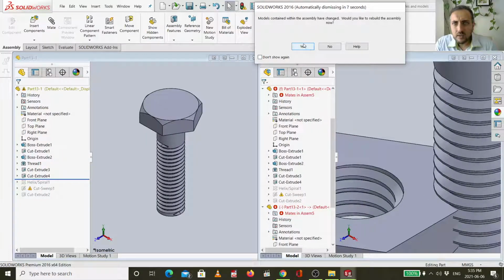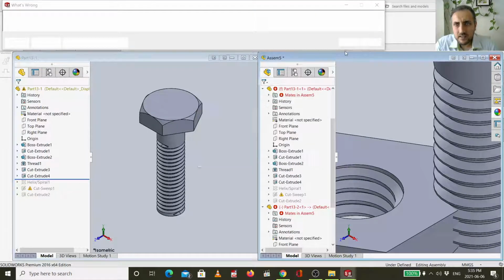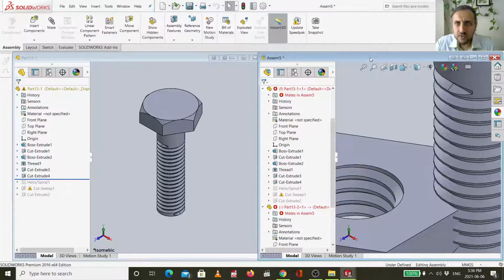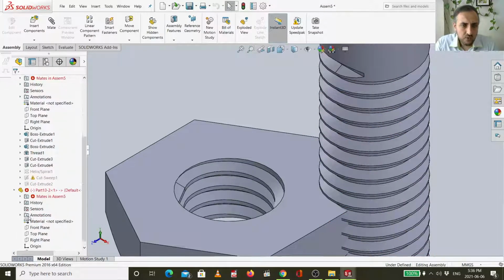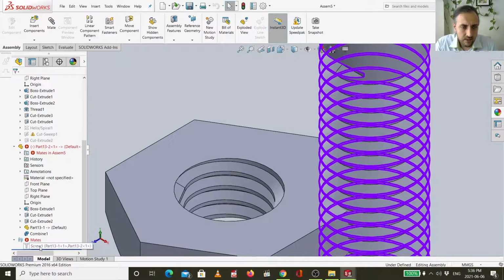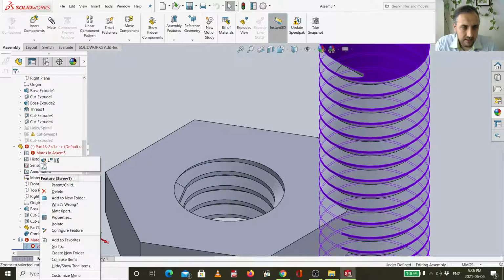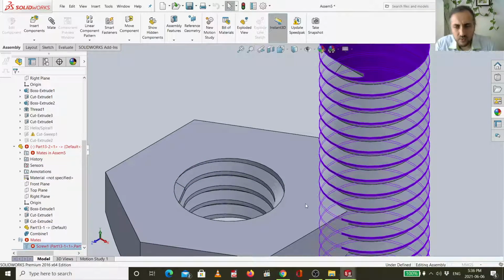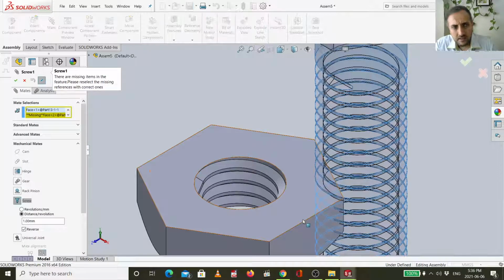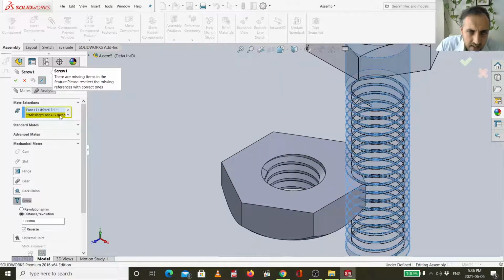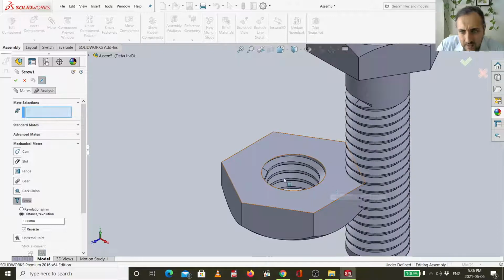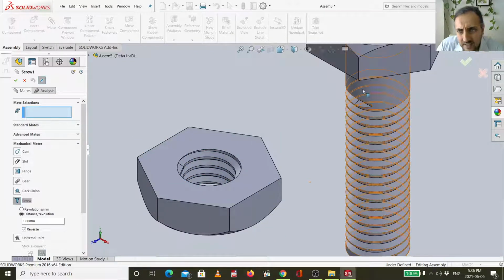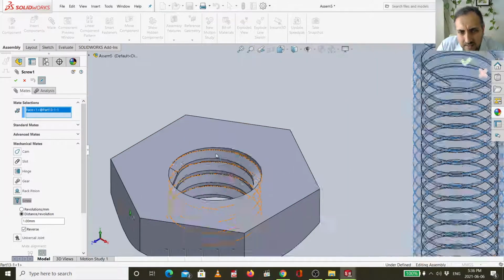Look, it has also another problem for rebuilding. It will give me some error because of the mate problem. We can also edit this one. So I can just go to this, right click, edit feature in order to edit the assembling, because here we have a different technique of assembling. The thread is ready by SolidWorks. So I will delete those. Look, I will delete all of them. Then I will just select again this here plus.